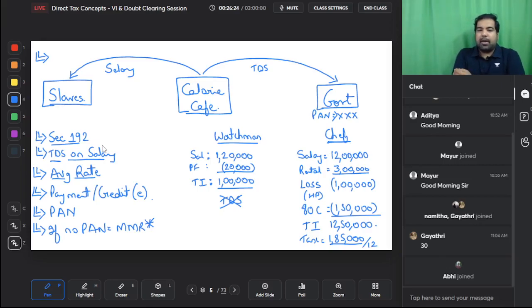Why is this punishment there? Because if you don't give a PAN, it's almost like giving your CA Inter exams but not writing your roll number. If you don't write your roll number, how will ICAI know whose paper it is? Same way, if you don't give the PAN, how will they know whose money this is? So PAN is absolutely important.